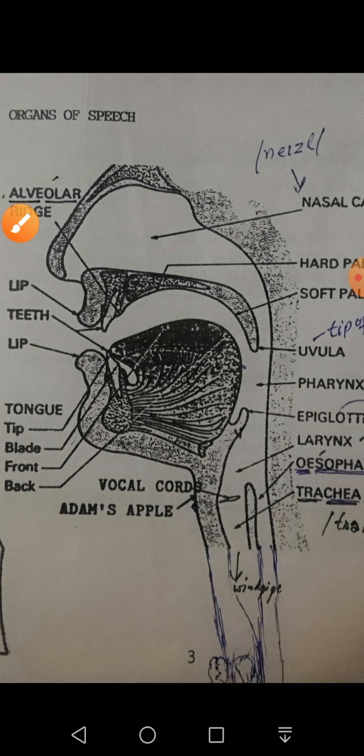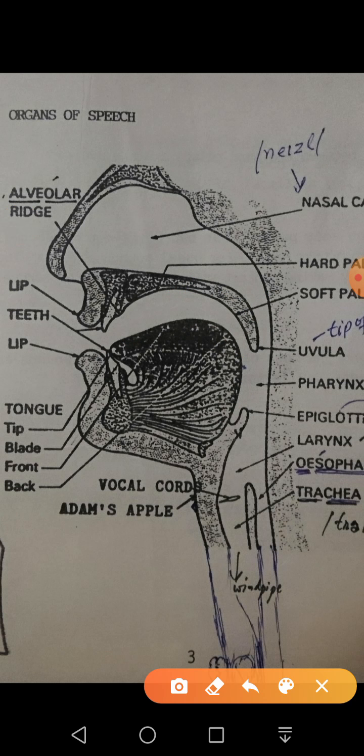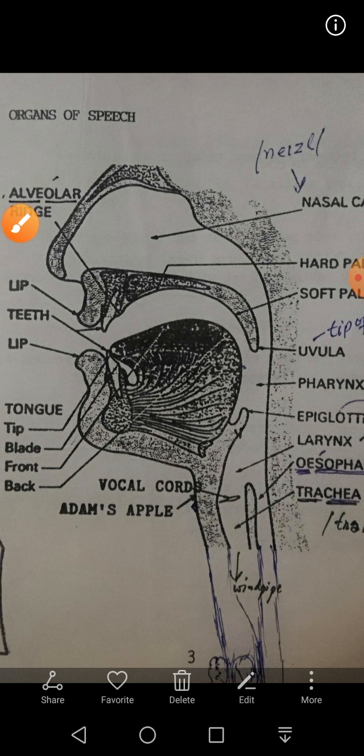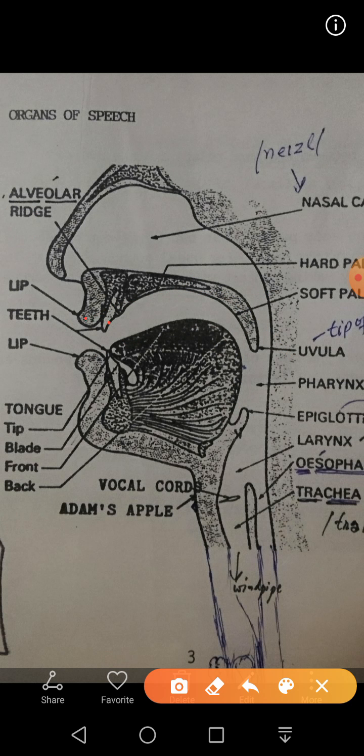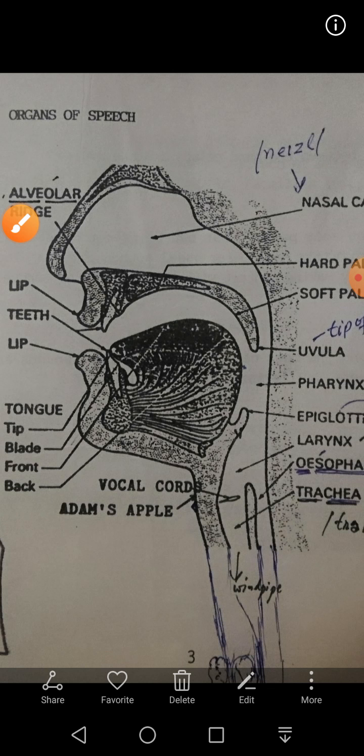Okay, so now let's describe the upper part of the mouth. The upper part of the mouth has the upper lip, then upper teeth, alveolar ridge, then the hard palate, then the soft palate, and then the tip of the soft palate known as the uvula. This is known as the uvula. The function of the uvula is that whenever we produce nasal sounds like this, it comes down and just touches the back of the tongue and closes the mouth passage. So this is the function of the uvula.